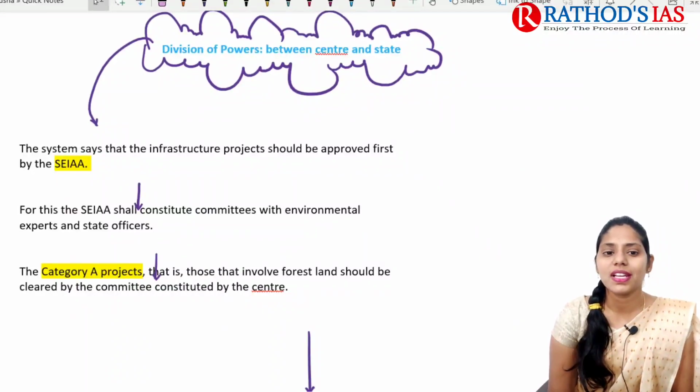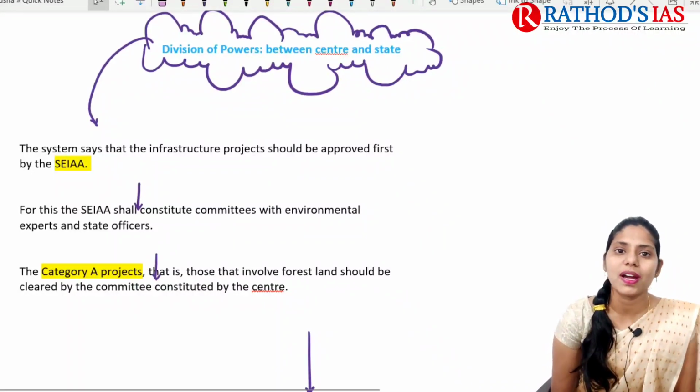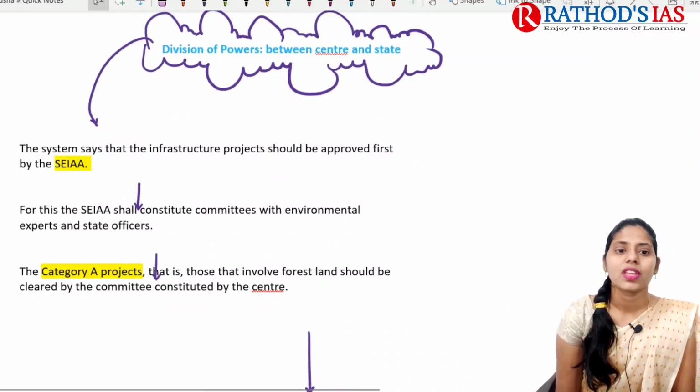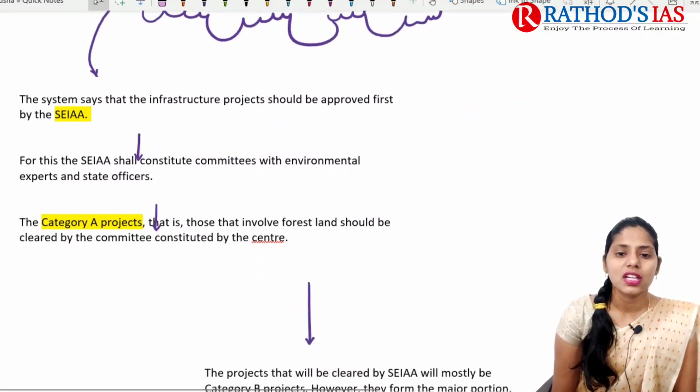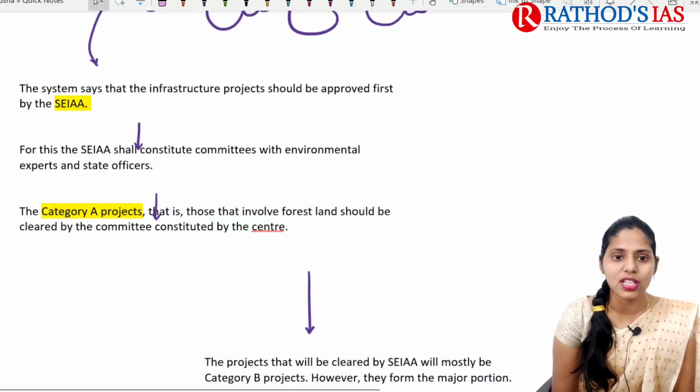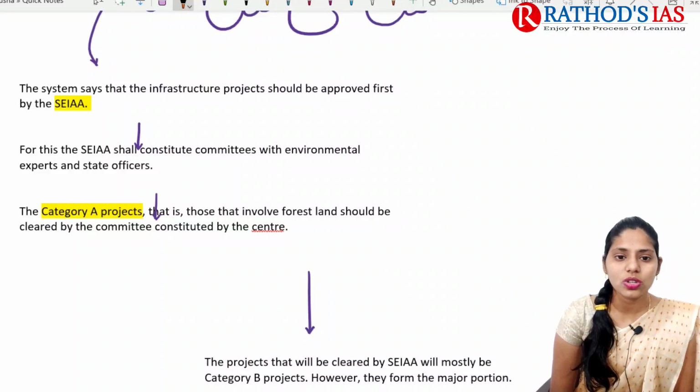This system says that infrastructure projects should be approved first by the state environment impact assessment authorities, and once these are approved by the state environment impact assessment authorities, they shall constitute committees.